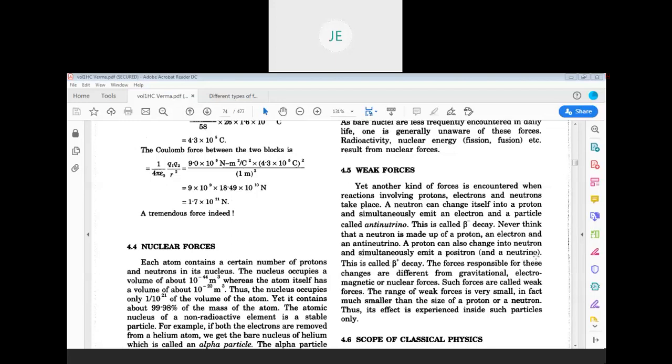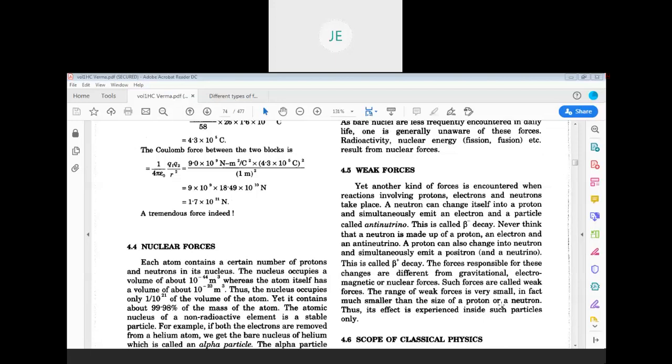These are all particles which are evolved due to weak forces and due to the interaction of nucleons. Within the nucleon there is an interaction again, that results in these particles like antineutrino, neutrino, positron, protons from neutron, neutron from proton, and this beta decay.